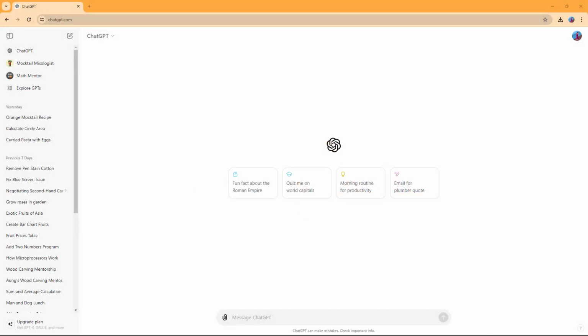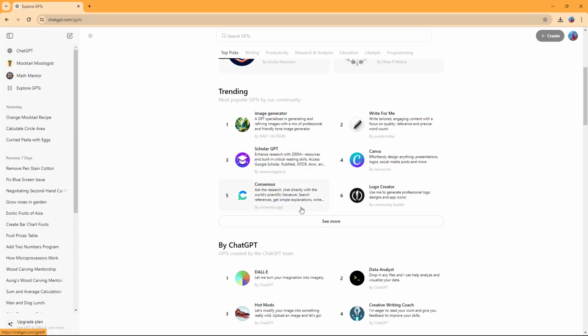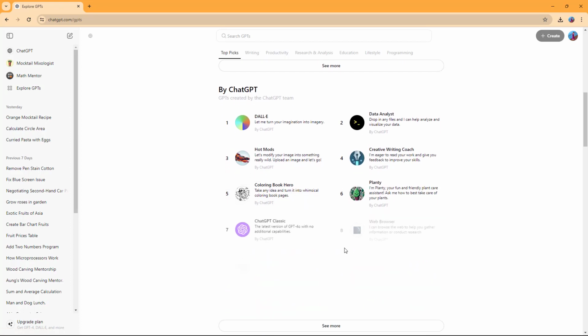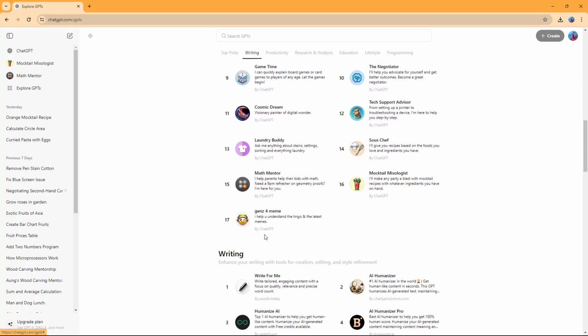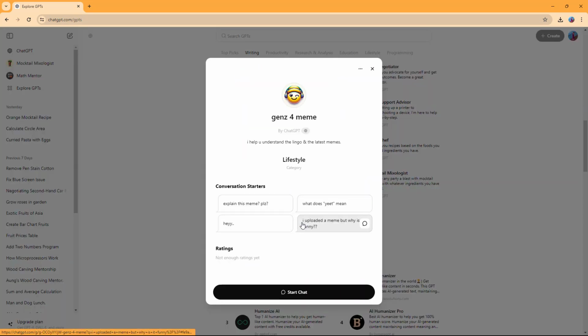There may be a lot of Gen Z memes that you don't understand, and for explaining that, there's actually a specialized GPT. So for that, if I go to Explore GPTs right here, then I can go to the ChatGPT section and expand this out, as you can see. And over here, you can see that Gen Z Meme is an option. It says I can help you understand the lingo and the latest memes.